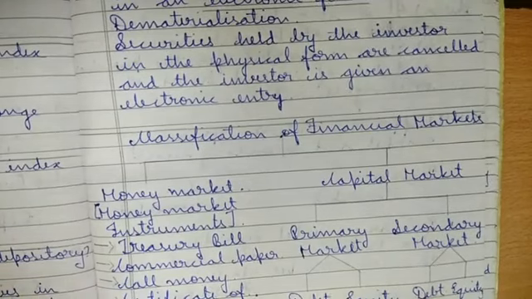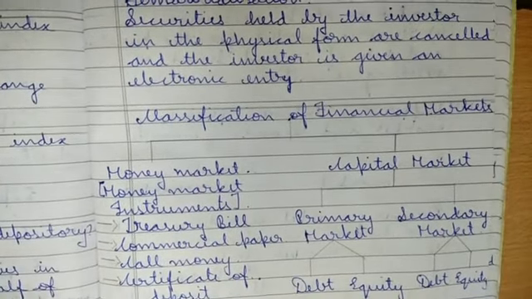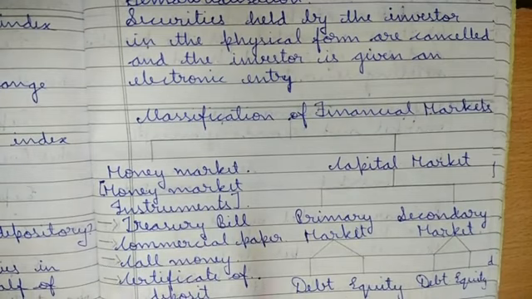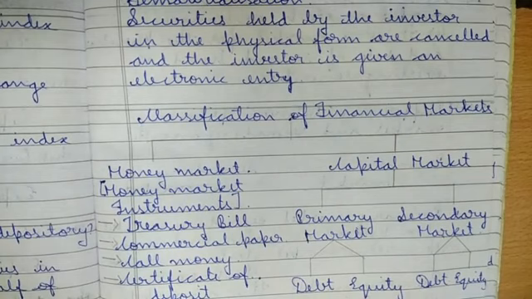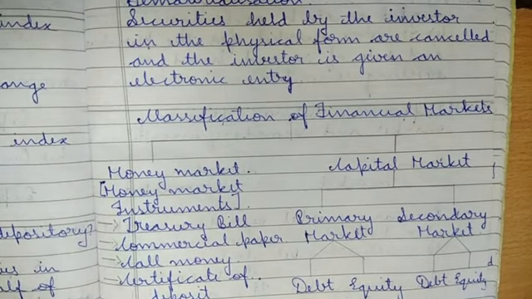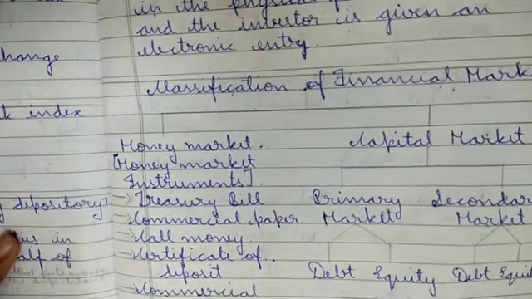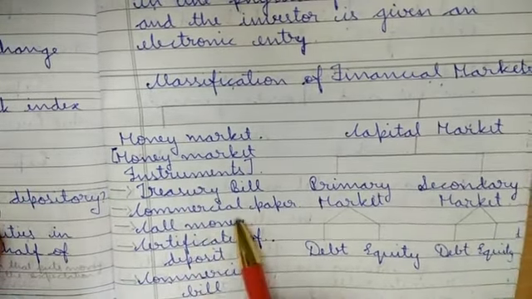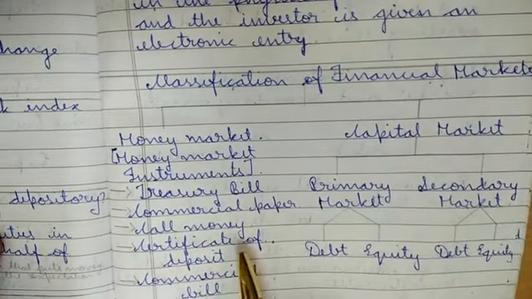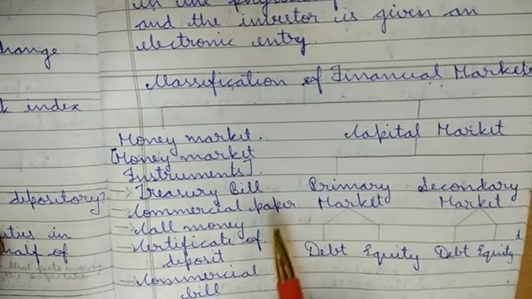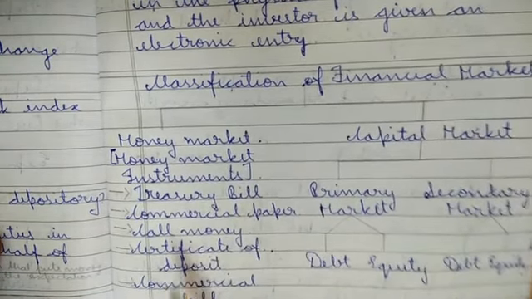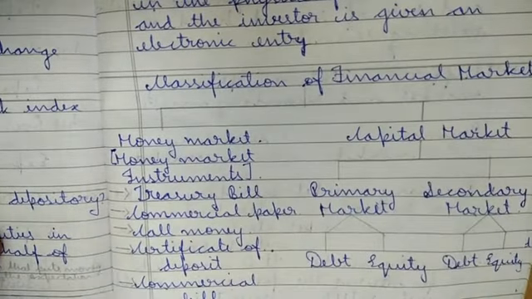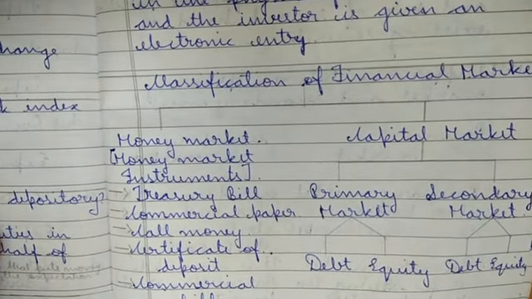Next is classification of financial markets. Under financial markets, there is both money market and capital market. Under money market, you have money market instruments. Instruments means the things which are used in a money market. Those are treasury bill, commercial paper, commercial bill, call money, certificate of deposit. You can read like this so that it will be in a flow and you will remember it easily.